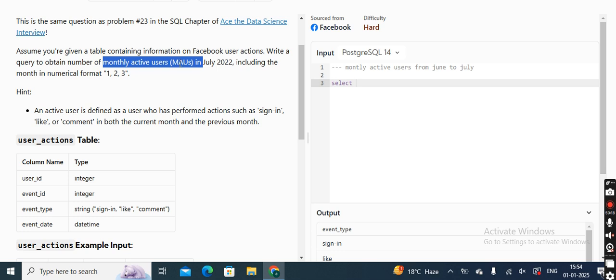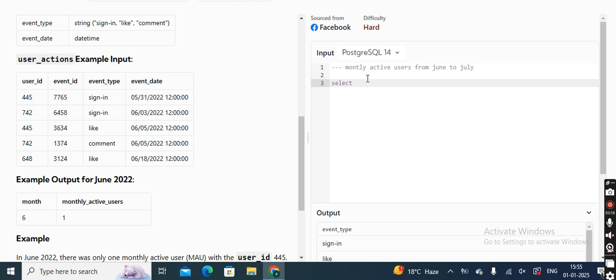I was saying we have to break the question into various parts to understand each and every statement. Once you read this part, monthly active users in July, automatically this part should also come to mind: okay, we are talking from June to July, which is what I have written in the question over here. Now let's move to the query. How will we solve this part?